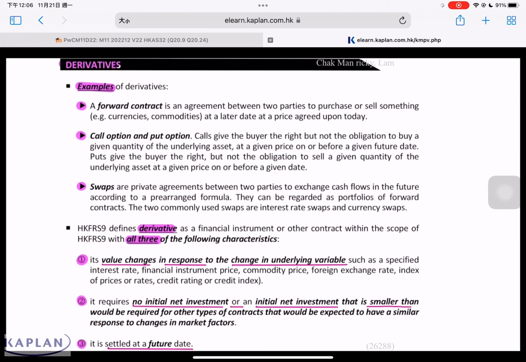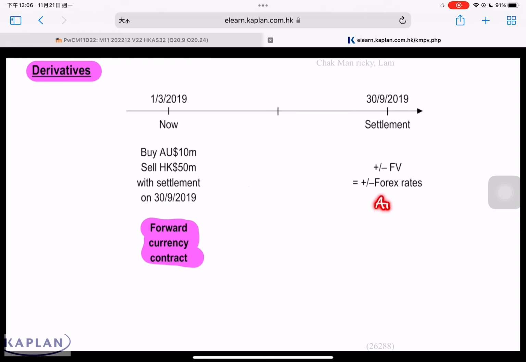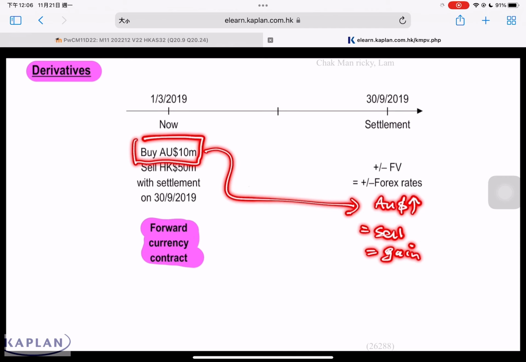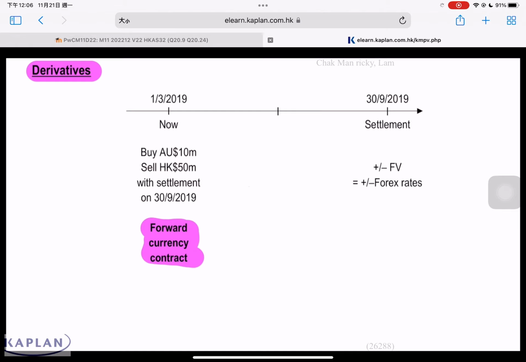In order for us to call this a derivative instrument under IFRS 9, we must have all these three characteristics. The company enters this type of transaction for two reasons. One is for trading, the other is for hedging. For example, if we think that Australian dollar is going to appreciate in the future, we buy Australian dollar now. When Australian dollar really appreciates, we sell it and make a gain. For that, we are doing trading for speculation purposes. We speculate on the movement of the exchange rate. But most companies will enter this type of transaction for hedging purposes. We'll discuss hedge accounting later on.